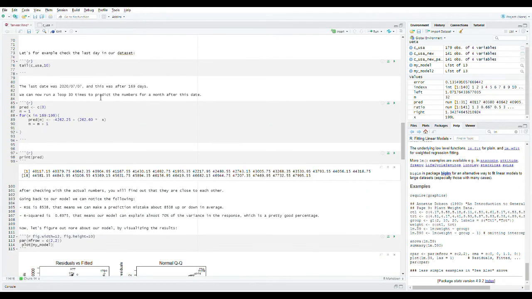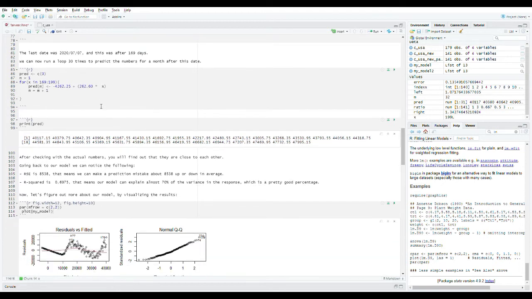So we can see that our model explains almost 70%, which is a pretty good percentage. Both the intercept and the day variable have a significant relationship with the response because they both have a p-value smaller than 0.05. The p-value for the F-statistic is quite small, indicating that the relationship is pretty strong.